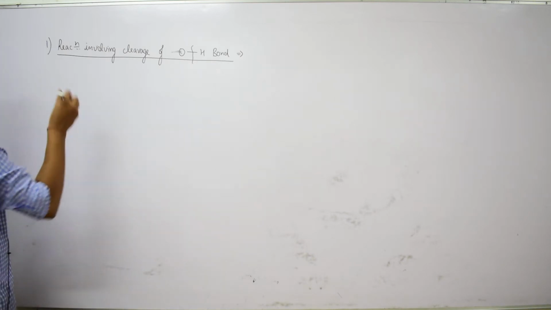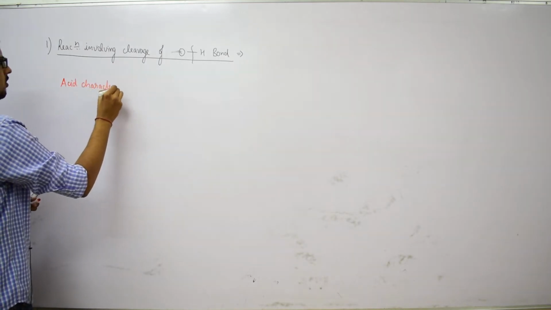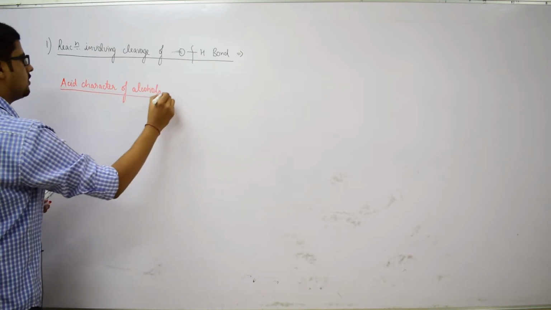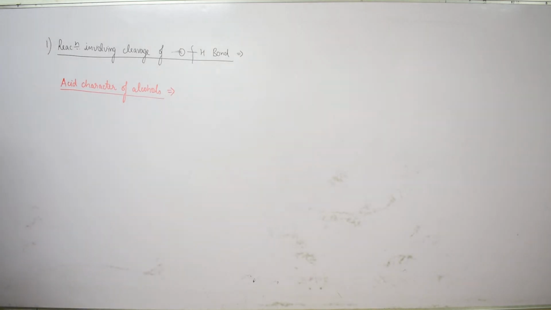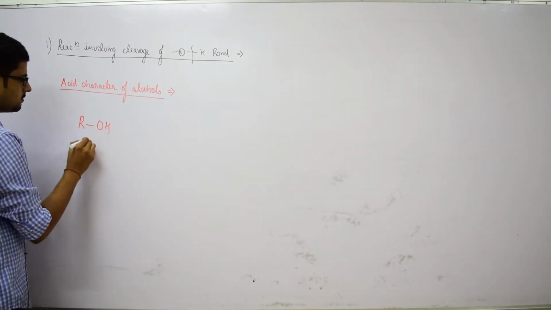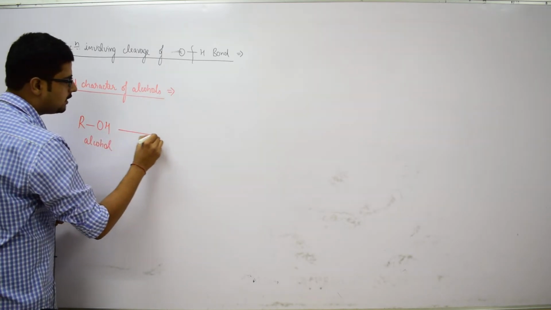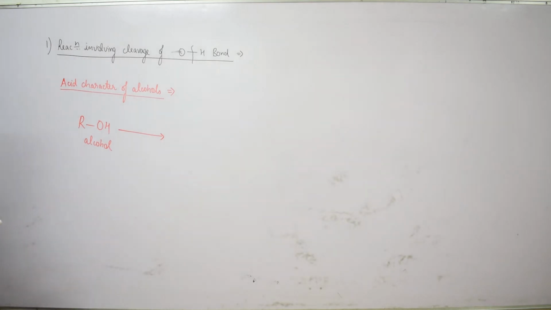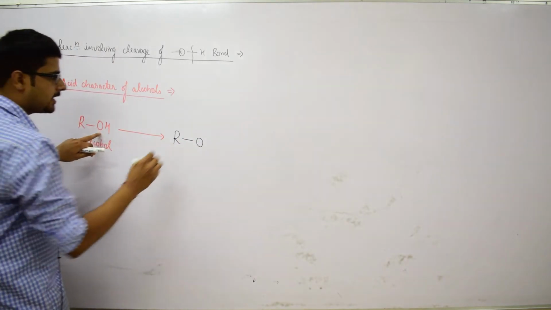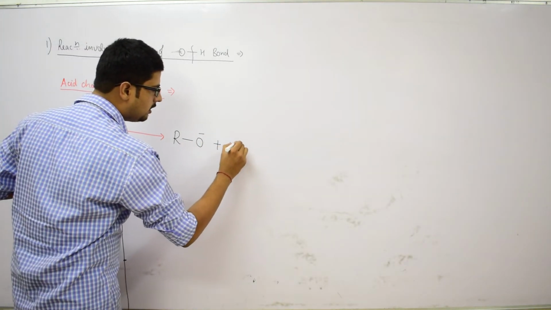So, let us see the first one, that is the acidic character of alcohols. Whenever we are considering any alcohol of the form ROH, if it is acidic in nature, it will donate its proton, and after donating the proton, the remaining group will be RO with a negative charge over the oxygen atom, plus a proton evolved.